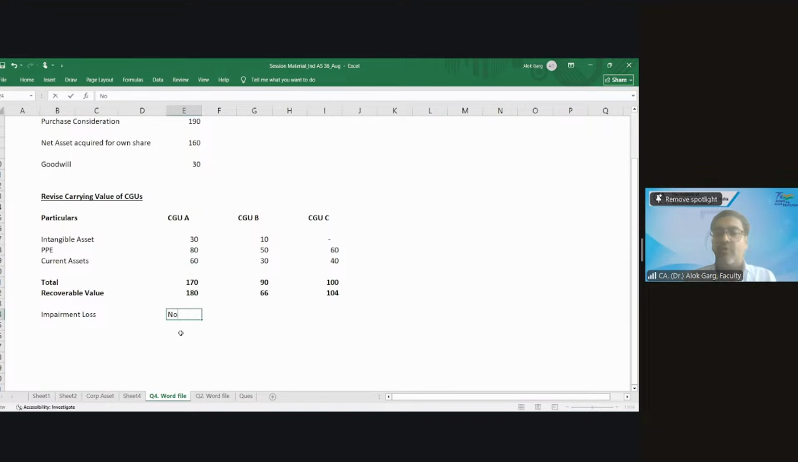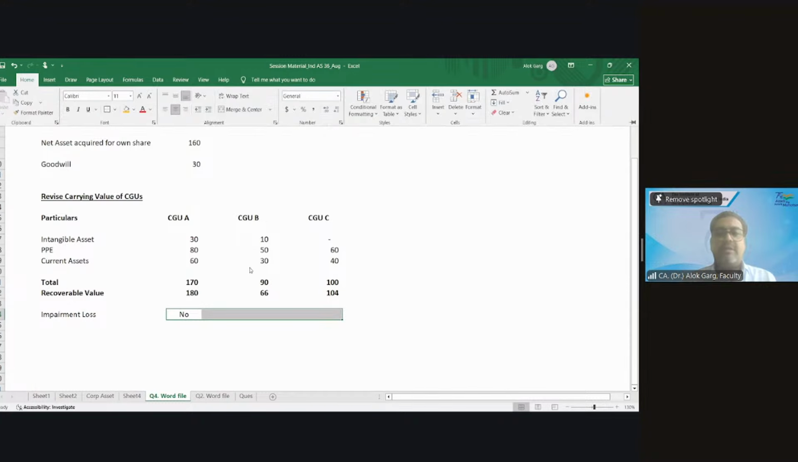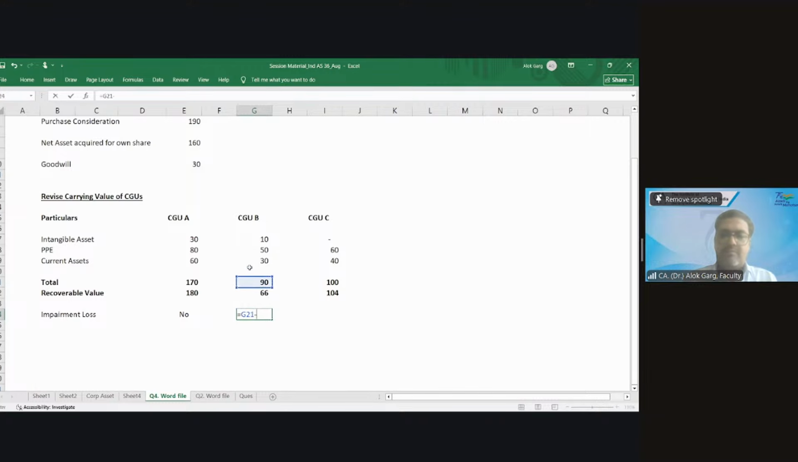Impairment loss? No. What about B? How much impairment loss? 24. And for the third, how much impairment loss? Nil. Right? So now this 24 has to be allocated in which ratio? In CGUB.